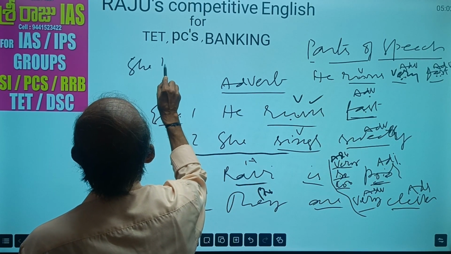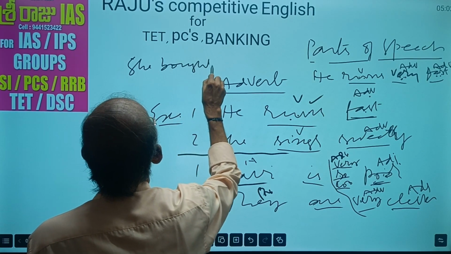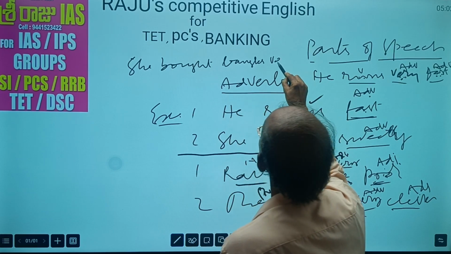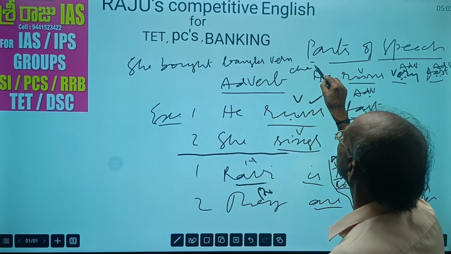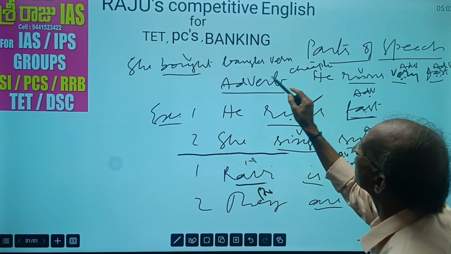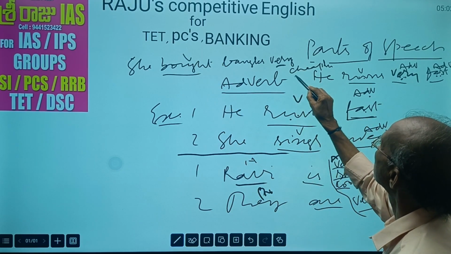Another example: she bought bangles very cheaply. See here, bought. How did she buy? Very cheaply. She bought cheaply, she bought very cheaply.